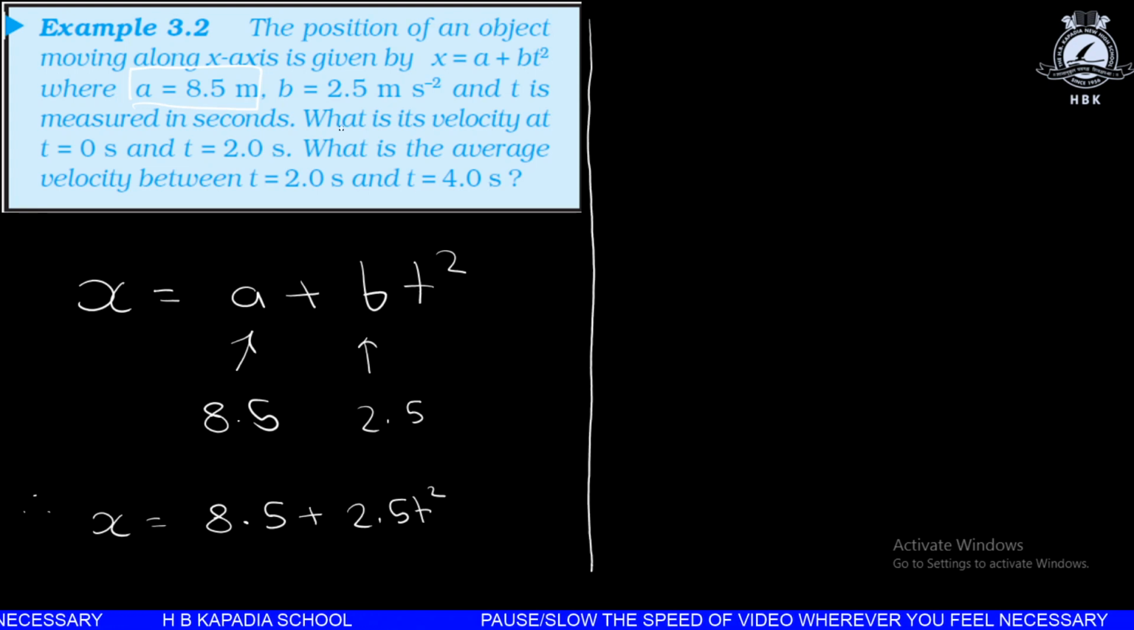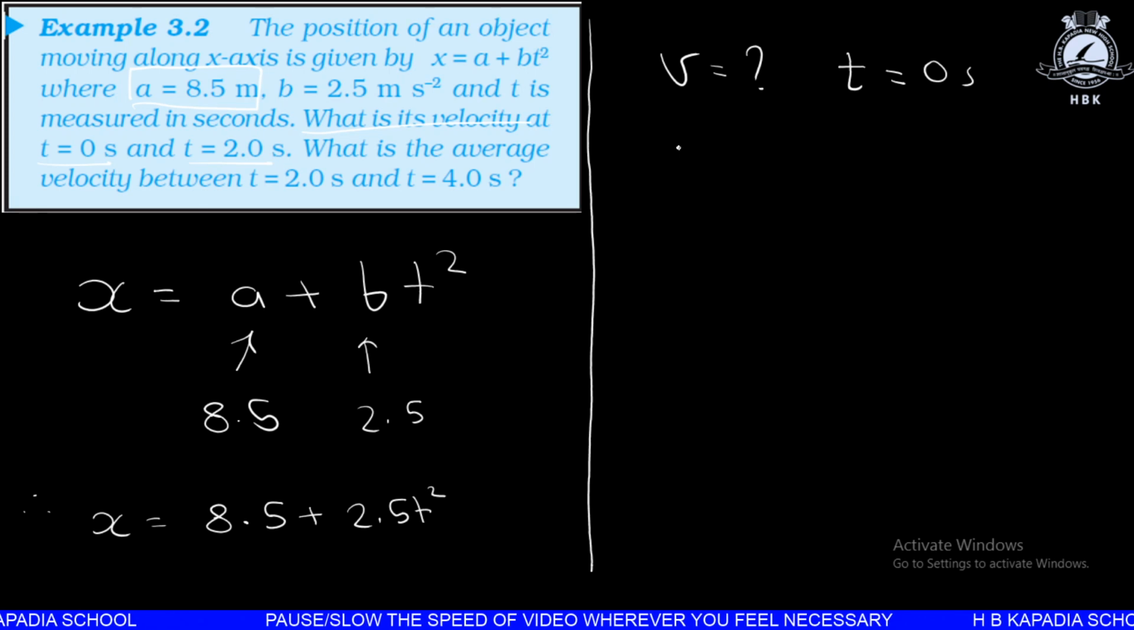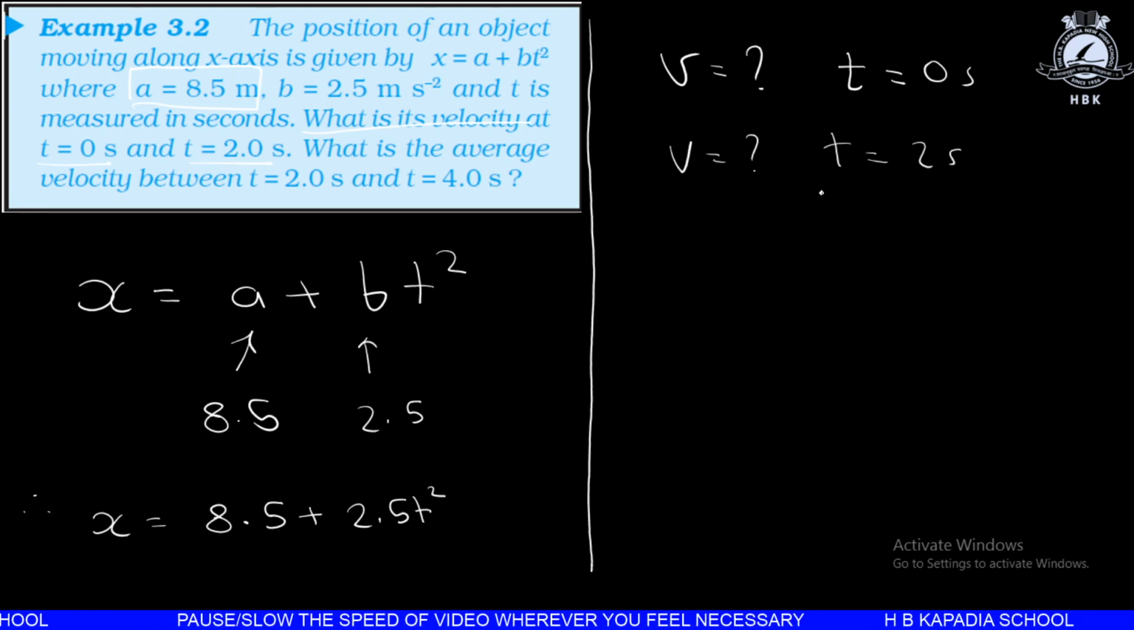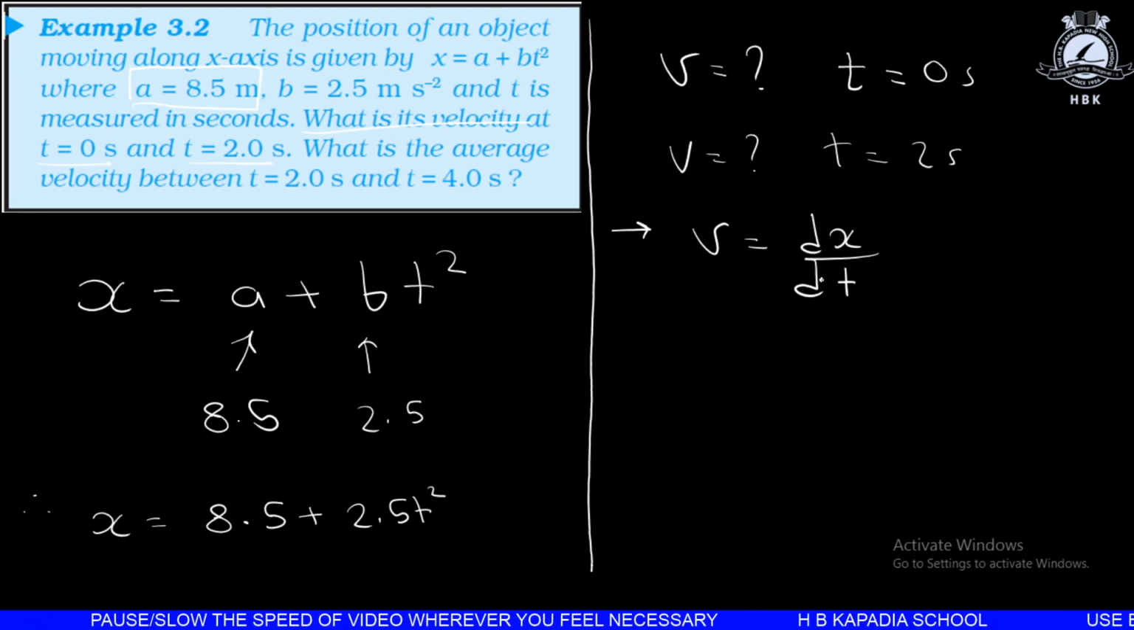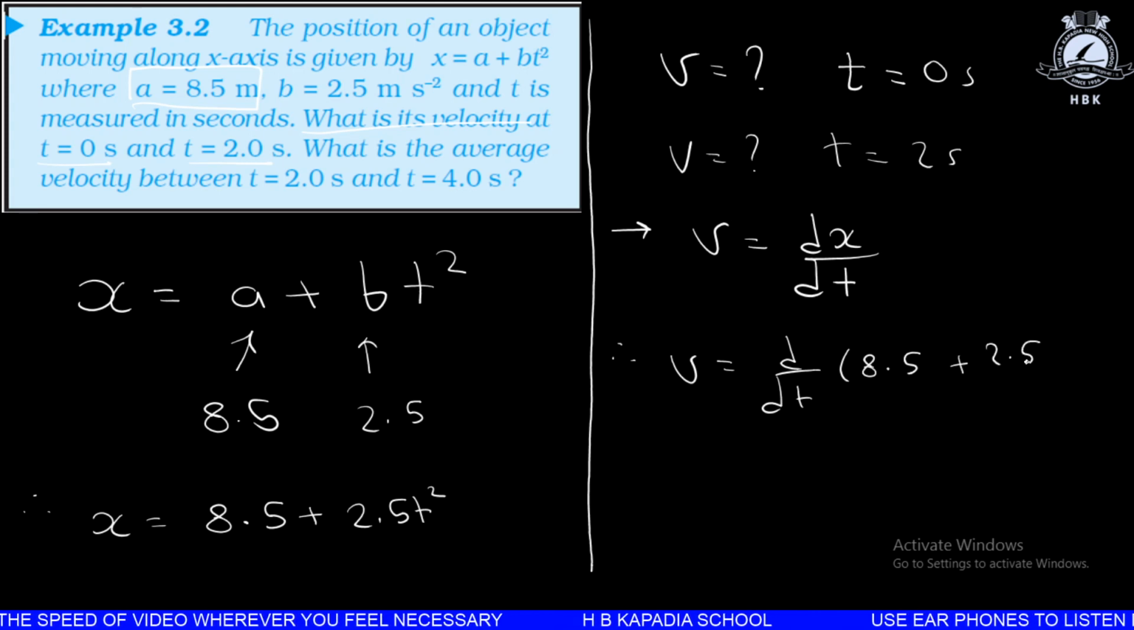Now what we want to find out is what is the velocity at t is equal to 0 and t is equal to 2 seconds. So we want to find out velocity at t is equal to 0 second, and again velocity at t is equal to 2 seconds. So first of all, let us derive the equation of velocity. Velocity is equal to dx by dt. The differentiation of x, or we can say the differentiation of position, gives velocity. So we can write v will be d by dt of 8.5 plus 2.5 t square.